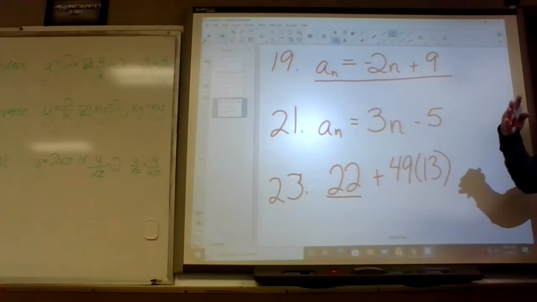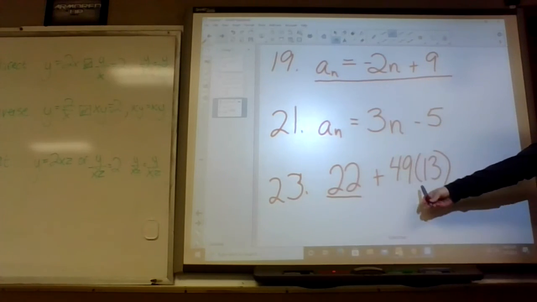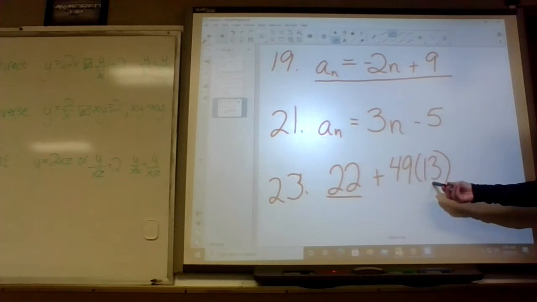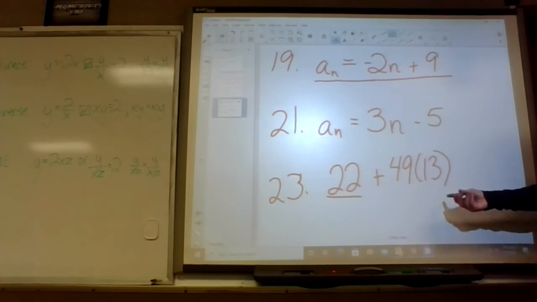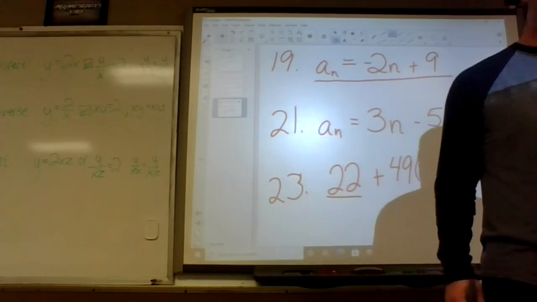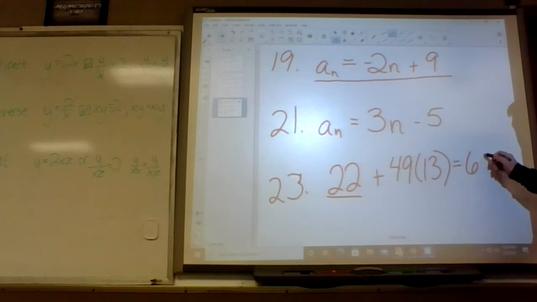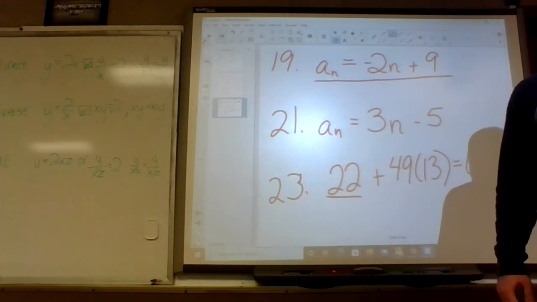To get to the 50th, between 1 and 50, there's 49 numbers, right? So I added on 49 13s. And yeah, it is 659, that's correct. That would be the 50th term.